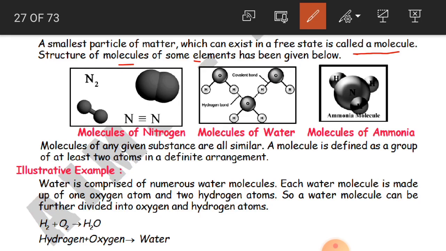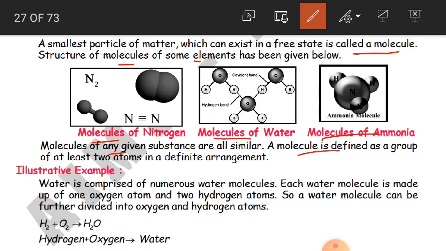You can just see, this is the molecule of nitrogen, and these are the molecules of water. These are molecules of ammonia. So molecules of any given substance are all similar, they are all the same.